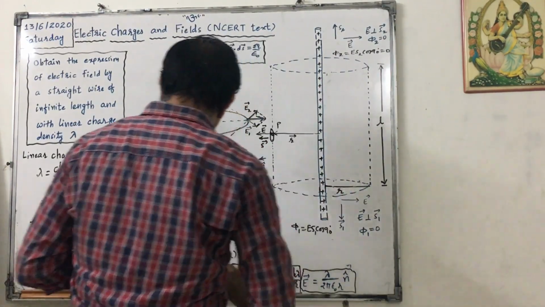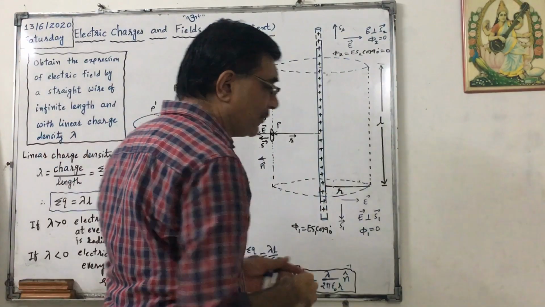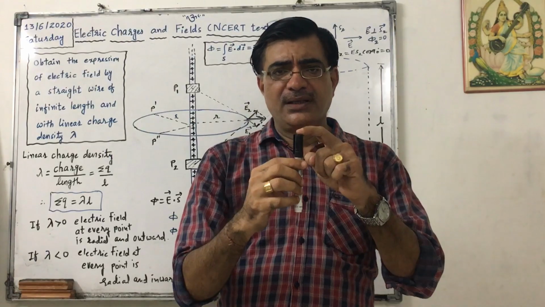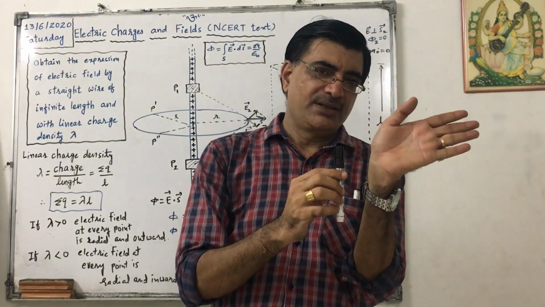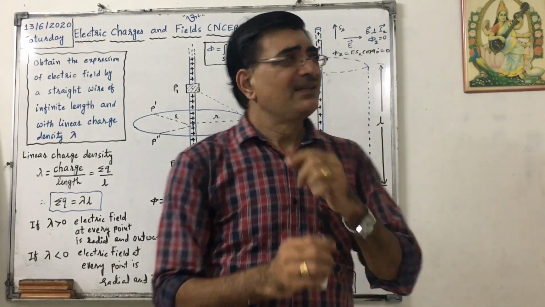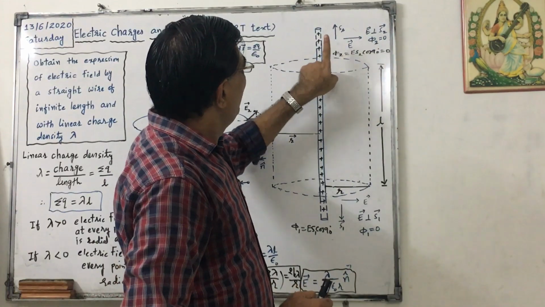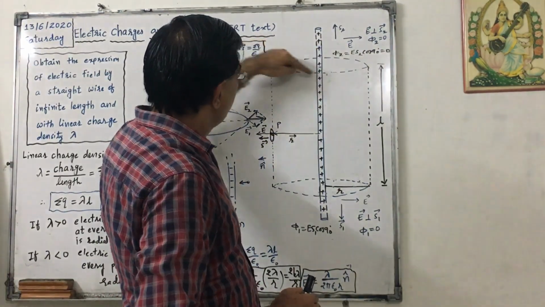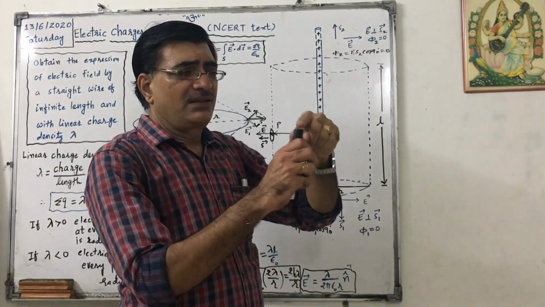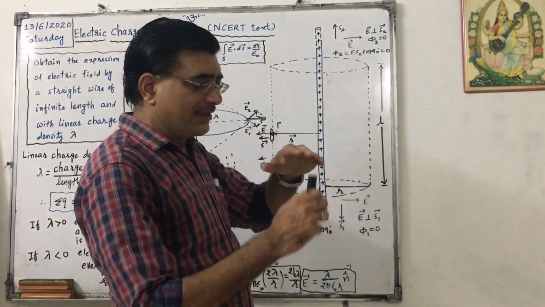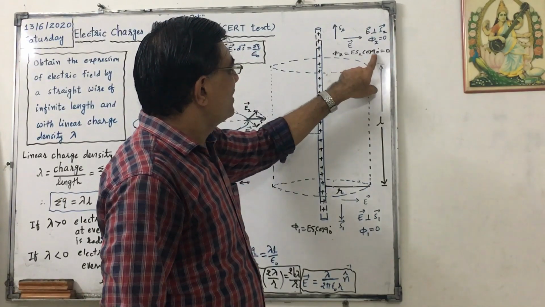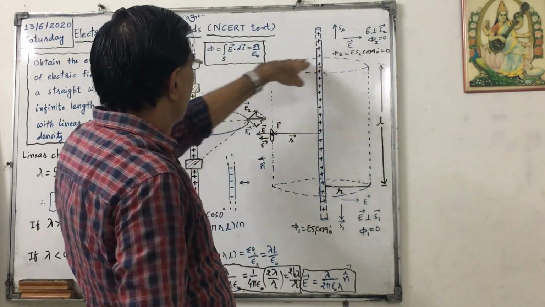Now let us first of all consider two ends of the Gaussian surface, this end and this end. Here, electric field is outward, and surface area is in this direction, perpendicular to the surface. E is in this direction, S2 is in this direction, that is the area of this surface. Both are perpendicular. So flux linked with this side of the cylinder, that is normal to the length, will be equal to ES2 cos 90, which equals 0. So flux linked with this end is 0.